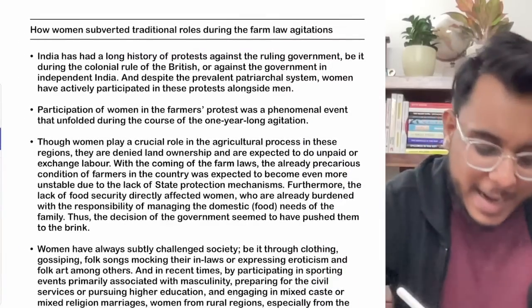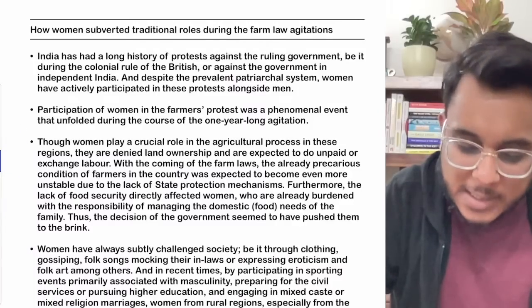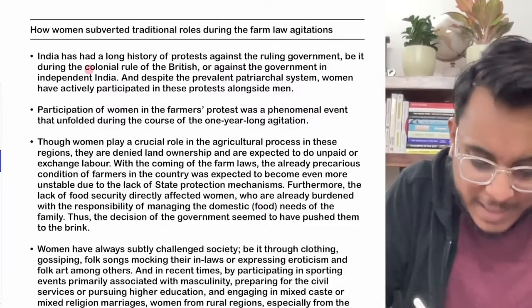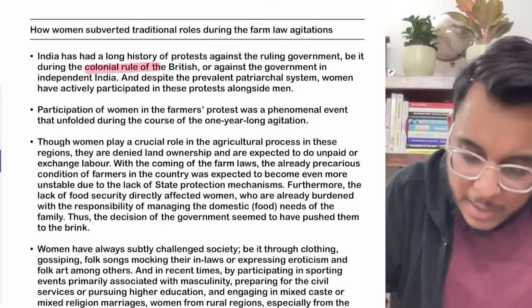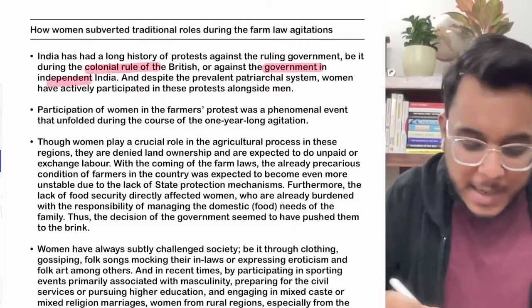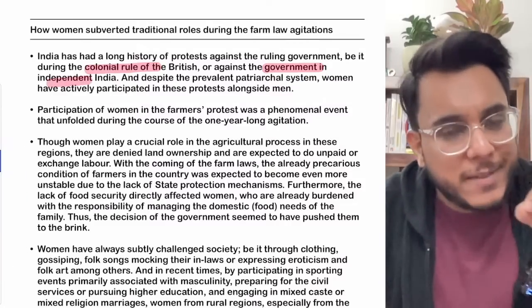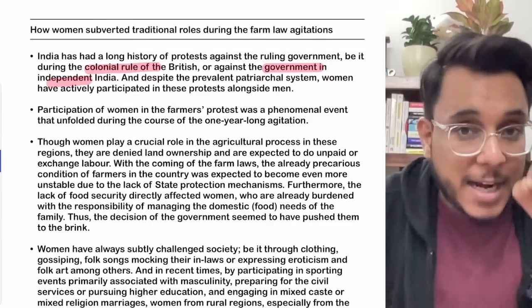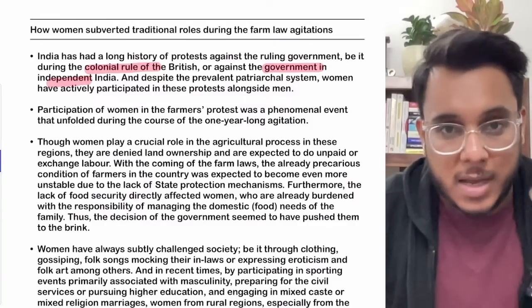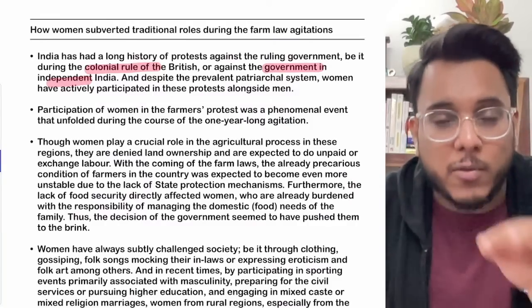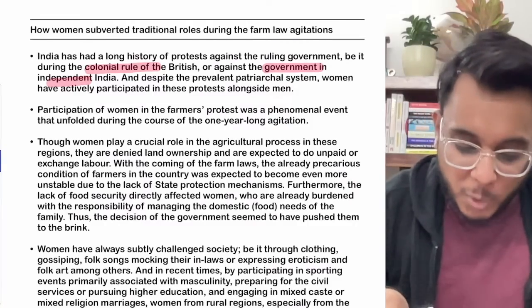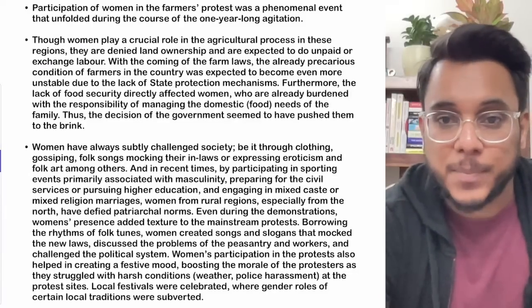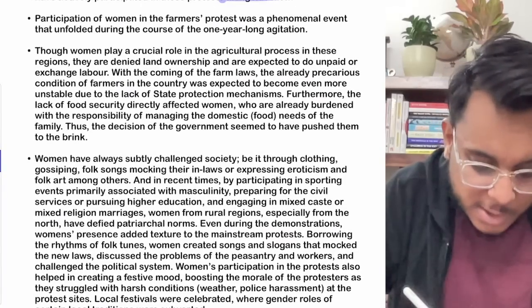So I told you that India has a long history where women have participated in the protests and the movements, be it during the colonial rule or the protests against the government in independent India. Now this is something very unique, because India is a patriarchal, male dominated society, and women are always believed to be submissive. But even then, women are coming forward and participating in the protests alongside the men. This shows the zest of the Indian women.